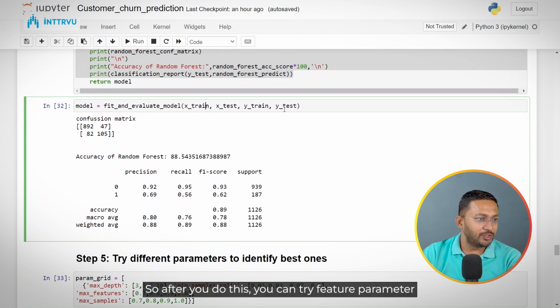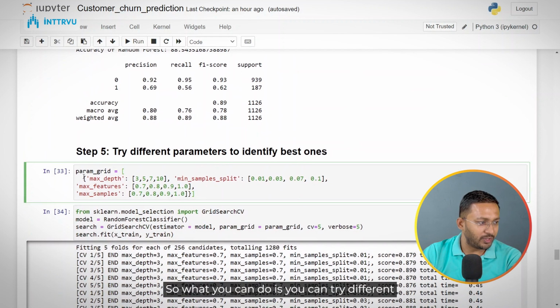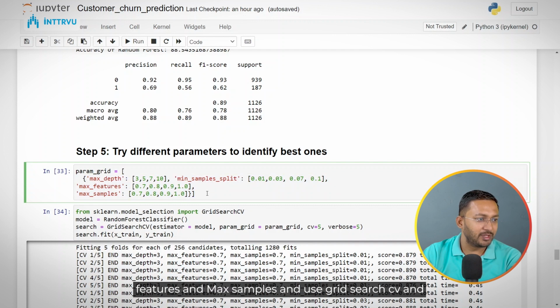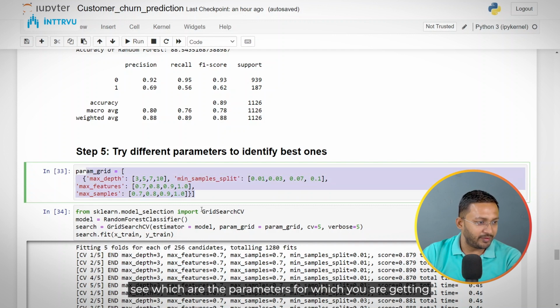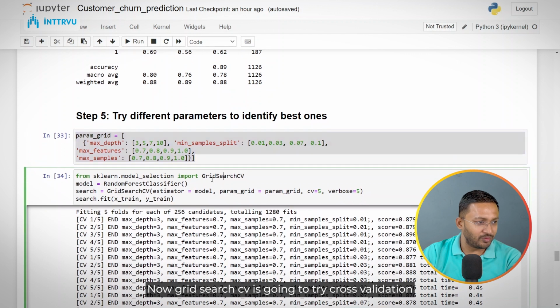So after you do this, you can try hyperparameter tuning as well. So what you can do is you can try different parameters with respect to max depth, min sample split, max features and max samples, and use grid search CV and see which are the parameters for which you are getting the best results on this data. Now grid search CV is going to try cross validation. So here I am setting CV equal to 5. So this would try 5-fold cross validation.